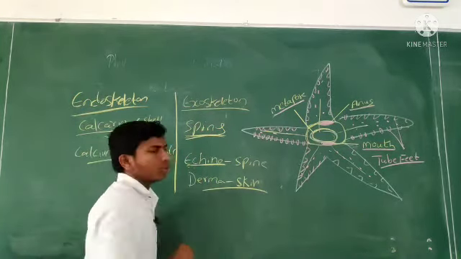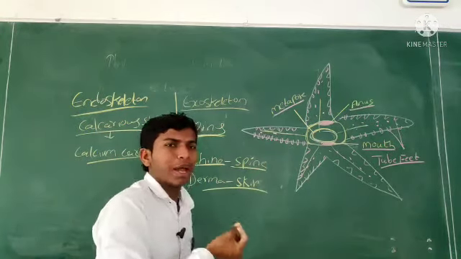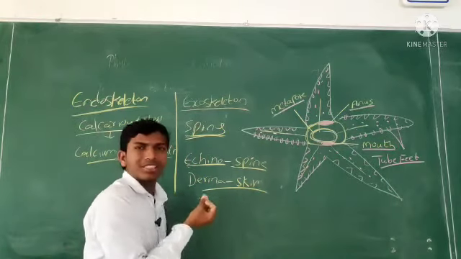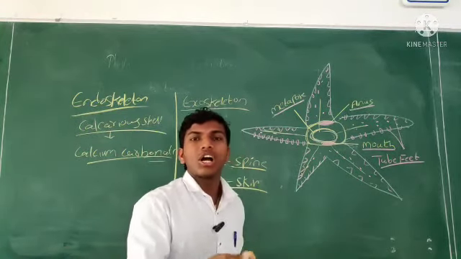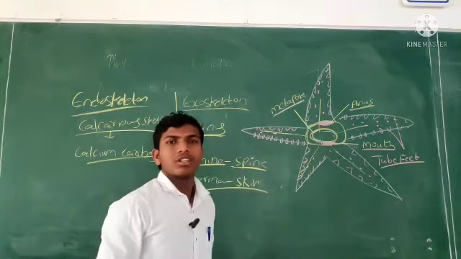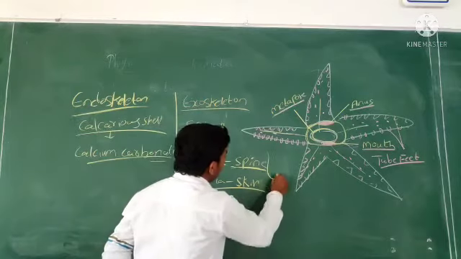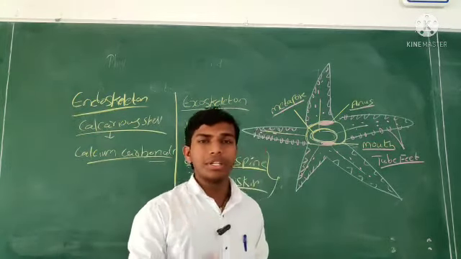That word echino says spine, and derma is skin. The skin of the body is covered by what? Spines. That's the reason this is called Echinodermata. Very, very important.